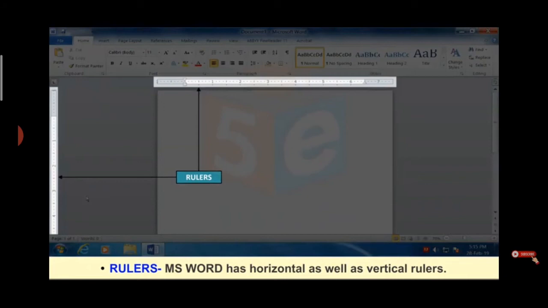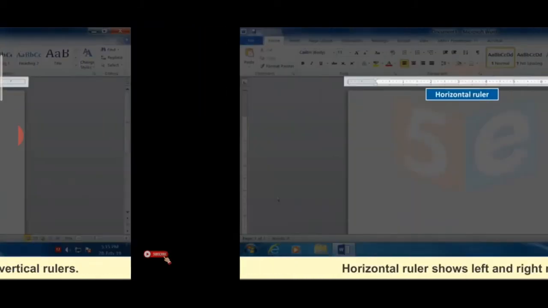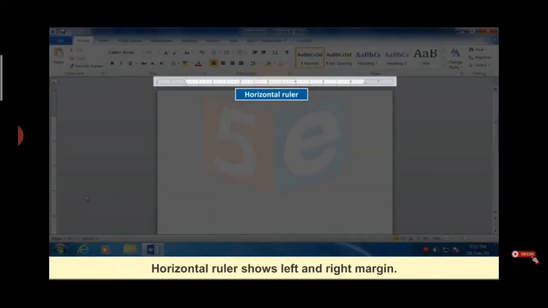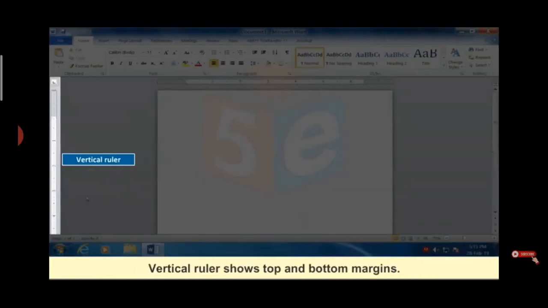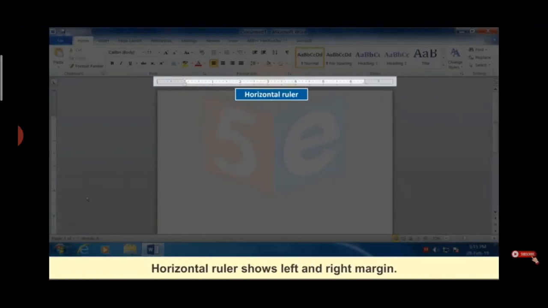Now, there are two rulers in Microsoft Word 2010. Yes, there are two rulers. The first one is the horizontal ruler and the second one is the vertical ruler, so that you can change your margin or change the size of the document or text.